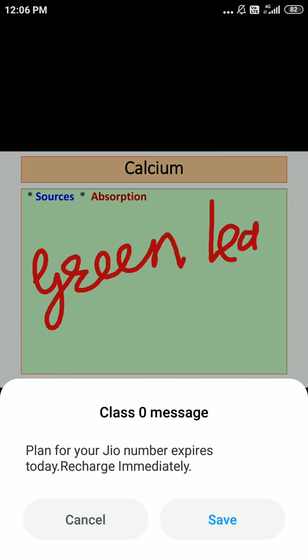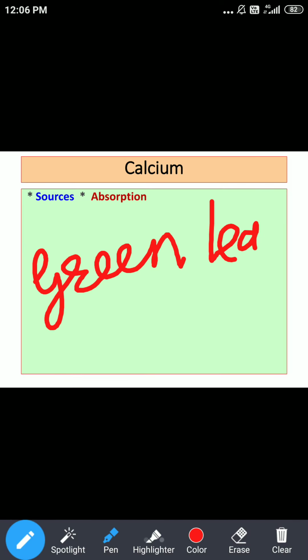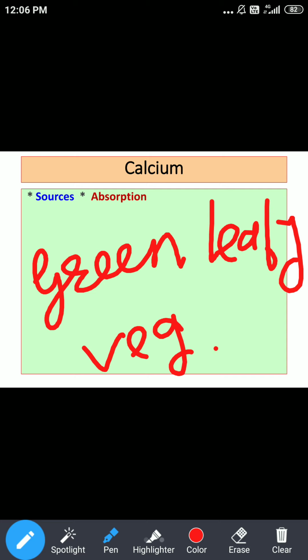If you can recall, for vitamin A also we discussed this. Green leafy vegetables are one of the important sources for calcium also. It further includes spinach, amaranth, fenugreek. It includes drumstick leaves. So whatever different leafy vegetables we take in our diet, it can provide calcium.